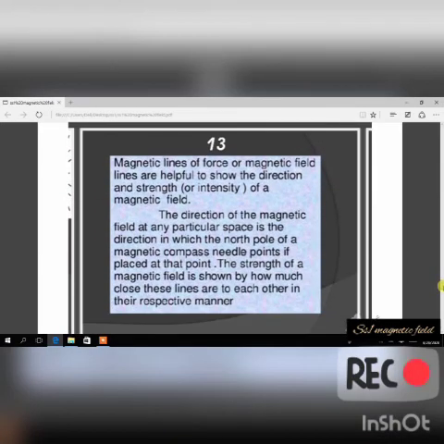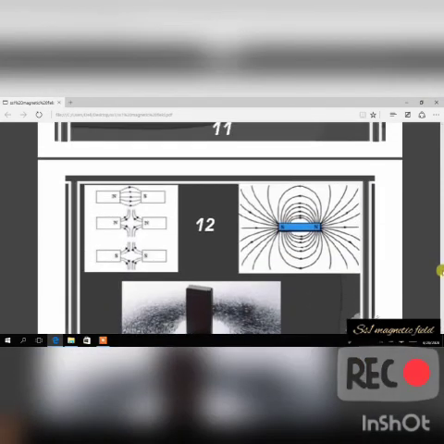So now, magnetic line of force. Magnetic line of force and magnetic field lines are the same thing. They are helpful to show the direction and strength of a magnetic field. Like in this one, all these lines are called magnetic lines of force. It's the one that will tell us that this thing is attracting and this one is not attracting. So these lines are called magnetic lines of force.